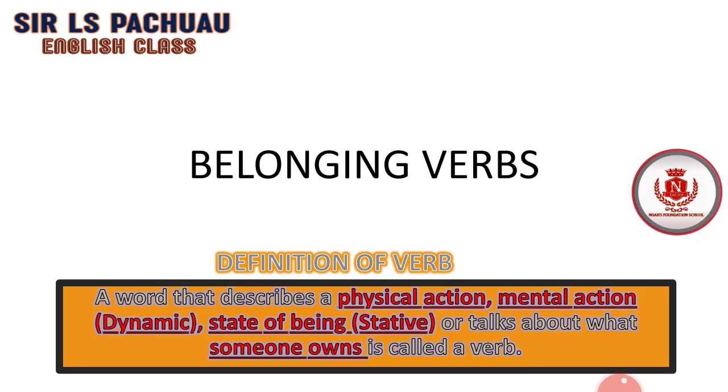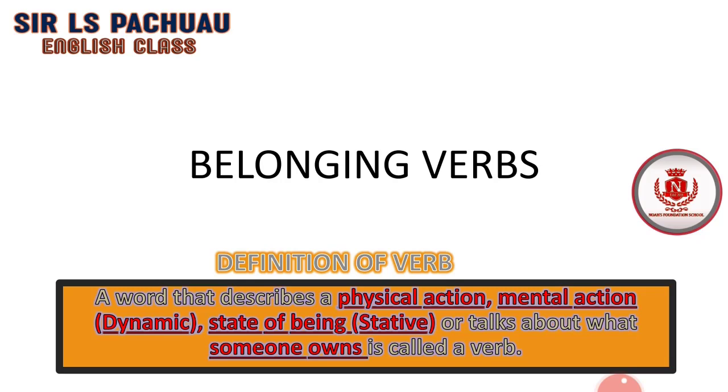Today we are going to do what someone owns, or belonging verb. What someone owns denotes a belonging verb. Right, here physical action and mental action are dynamic verbs, and state of being is stative, and what someone owns is a belonging verb.